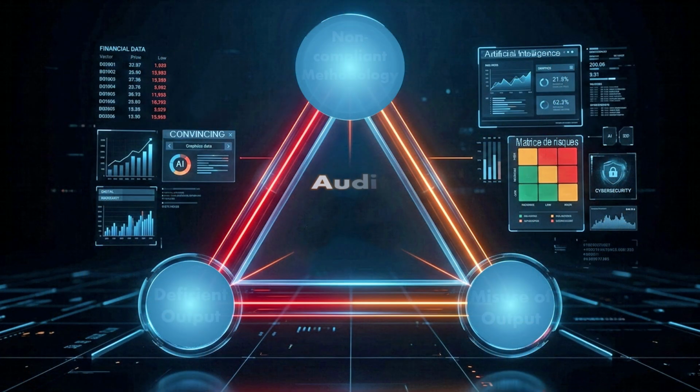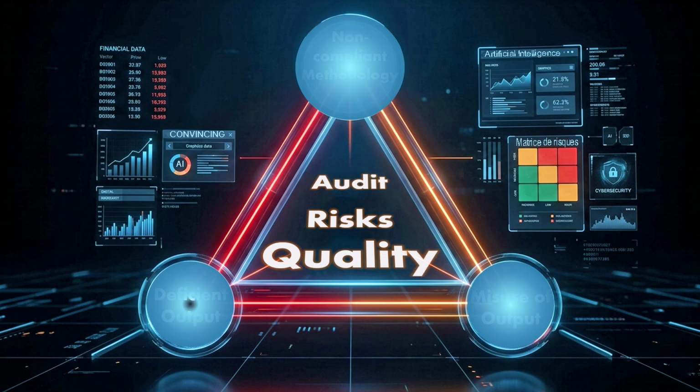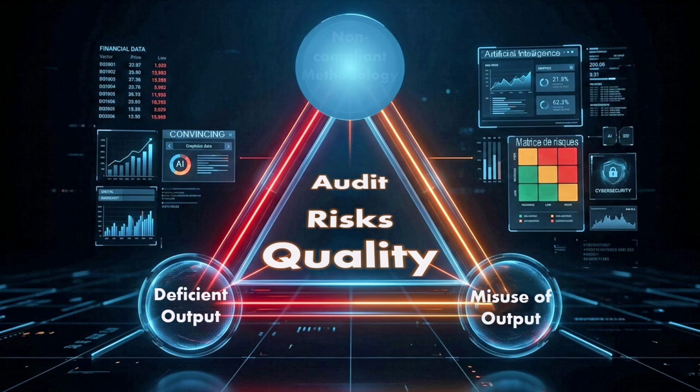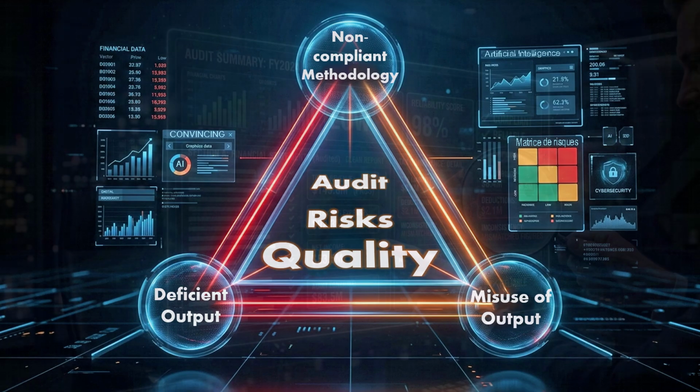The FRC identifies 3 main categories of risk to ensure audit quality. Deficient output, the risk that the output of the AI tool is deficient. Misuse of output, the risk that the output is misused, despite the output itself being appropriate. Finally, the risk related to the firm's non-compliant methodology. This occurs when audit procedures allow for uses of AI that do not comply with standards, even if the results are correct and used correctly according to internal methodology.